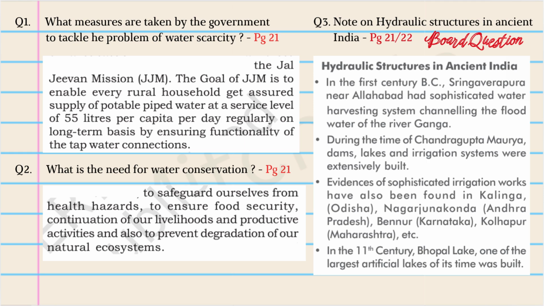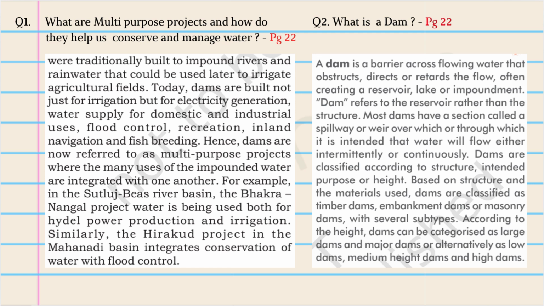And finally, note on hydraulic structures in ancient India on page 21 and 22. This is a board question, so please pay extra attention to it. What are multi-purpose projects and how do they help us in conserving and managing water? And the next question is, what is a dam? These are slightly longer answers, but have to be written the way they are displayed because it covers quite a portion of what is needed or what is asked by the question. So please make note and please study these answers.